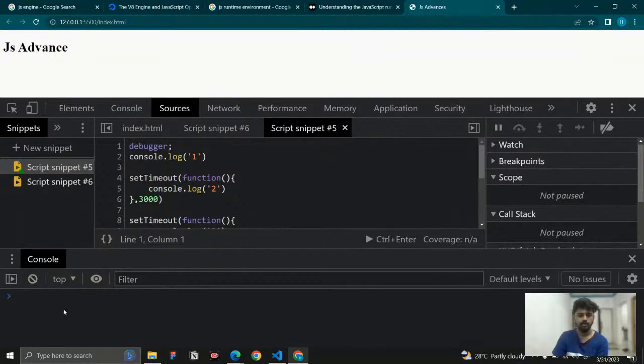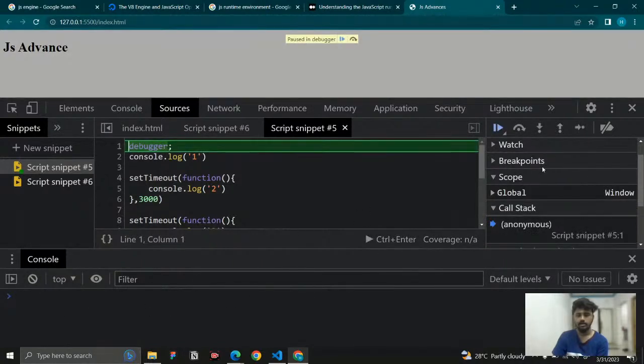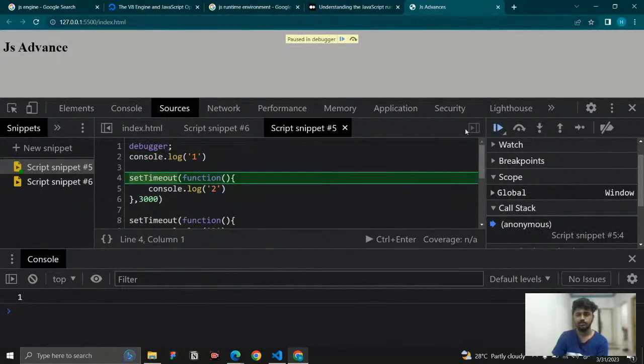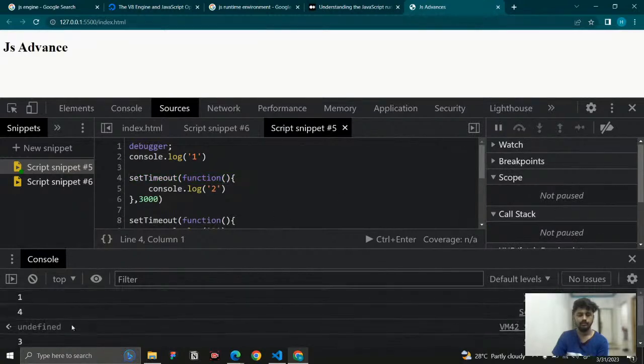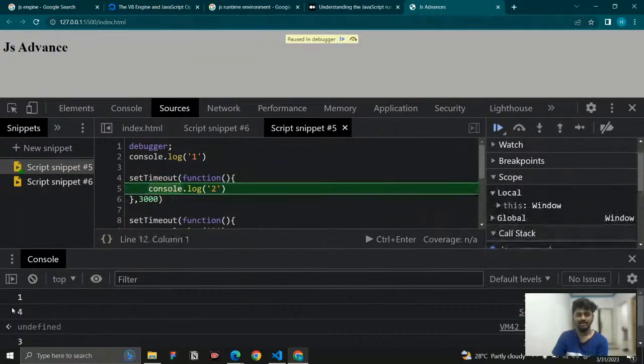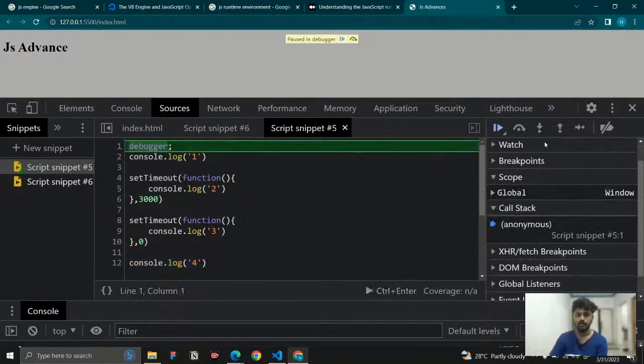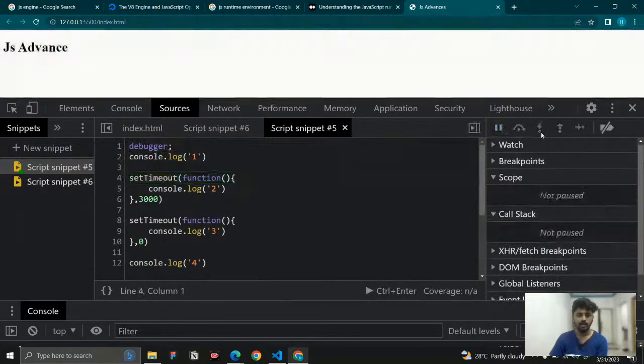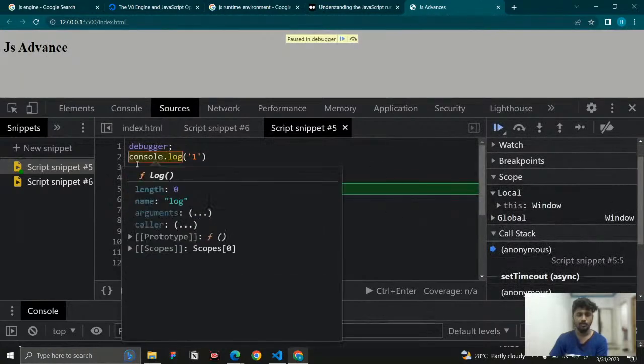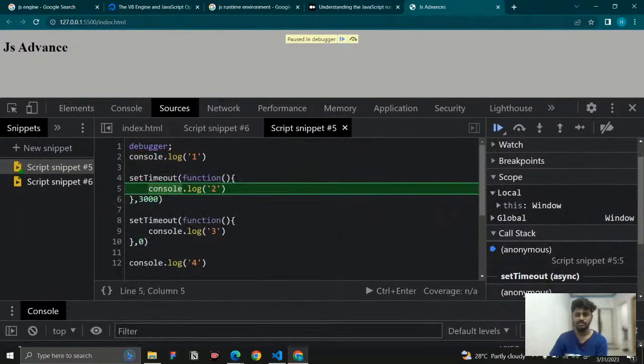Let me remove this one, and let me run it. Okay, so we run it and we are on the console. You can see the 1 is executed, and the next one, you can see the 4 is executed. We cannot see it fully here because it is moving a little bit quicker. The 4 is completed. If I click here on the console, you can see console.log 4 is completed. Once it has read the code, the asynchronous part is going to handle it.